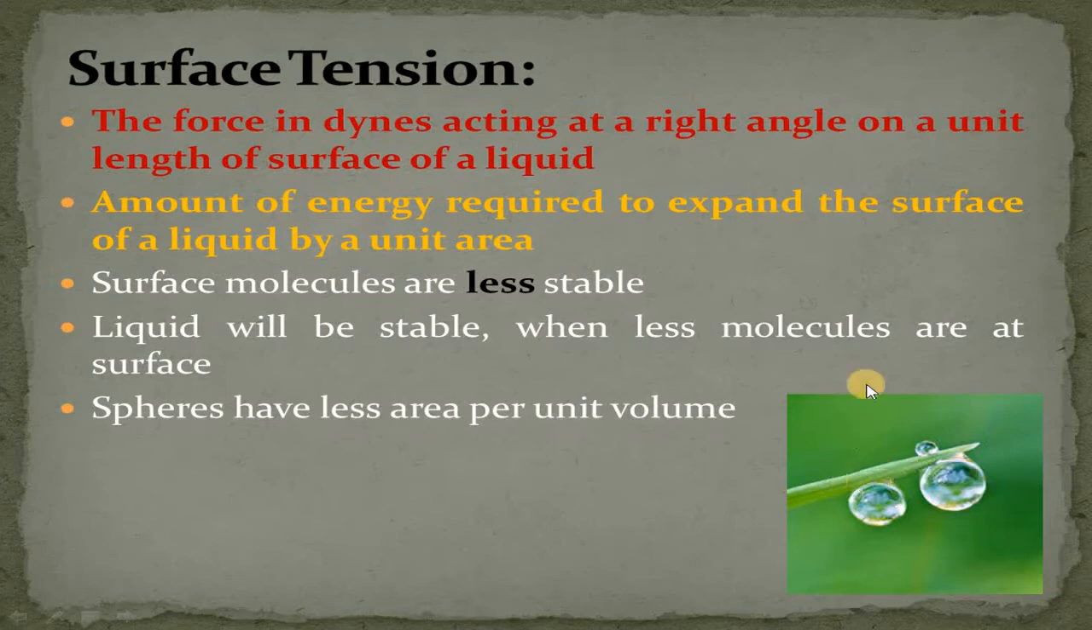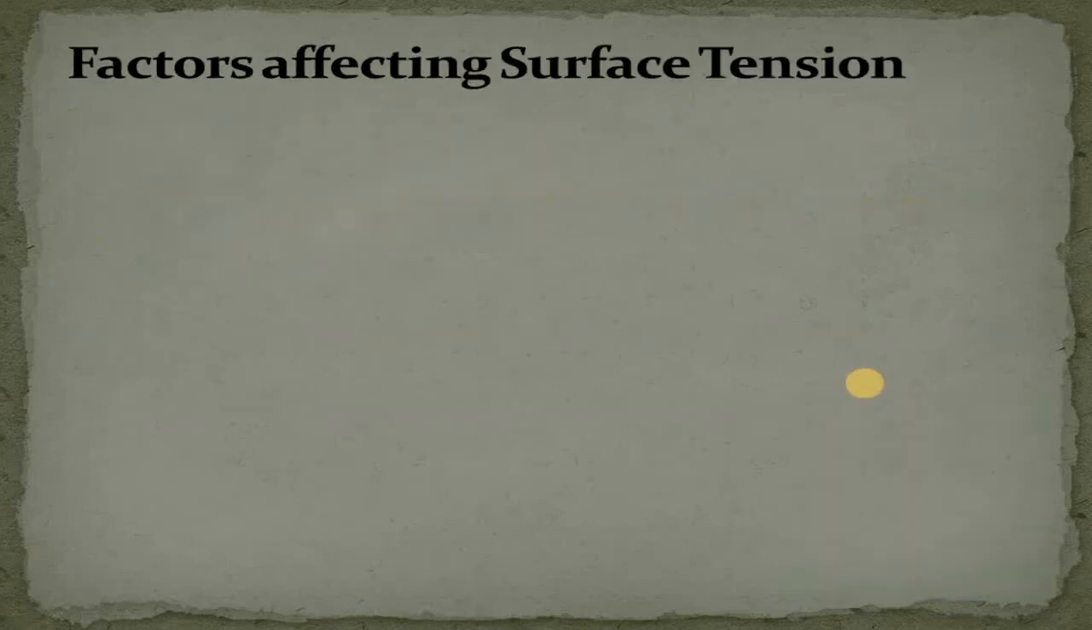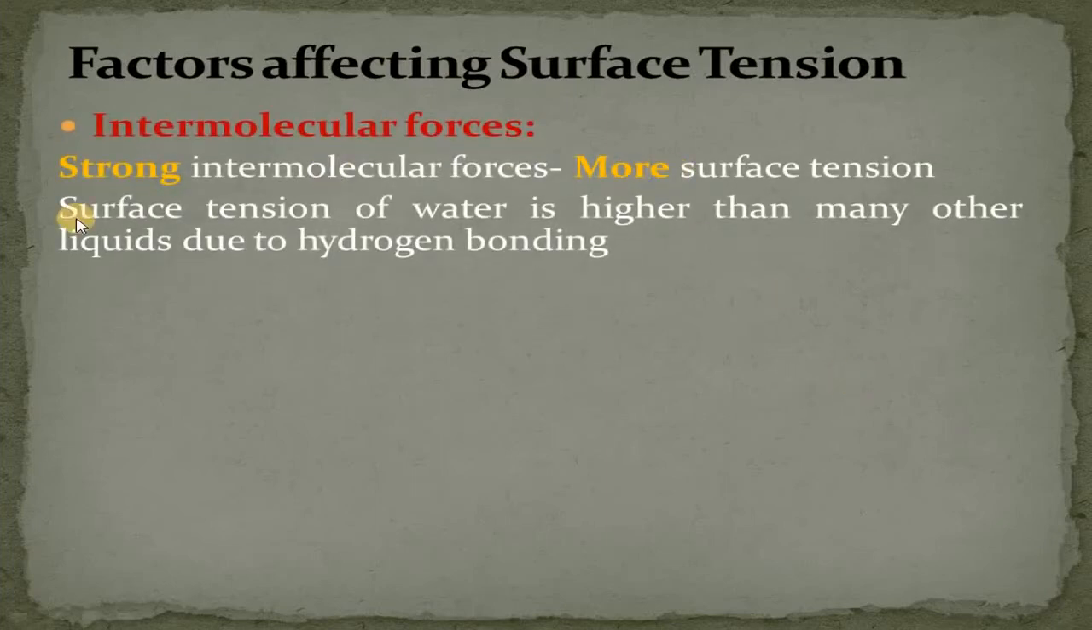Now we will discuss the factors affecting the surface tension. We will discuss 3 different factors: intermolecular forces, temperature and nature. First, intermolecular forces. If we have strong intermolecular forces, then surface tension will be more. Why will surface tension be more? Because the molecules are held closer together with strong intermolecular forces, so greater will be the surface tension. Surface tension of water is higher than many other liquids just because of the hydrogen bonding present in it.